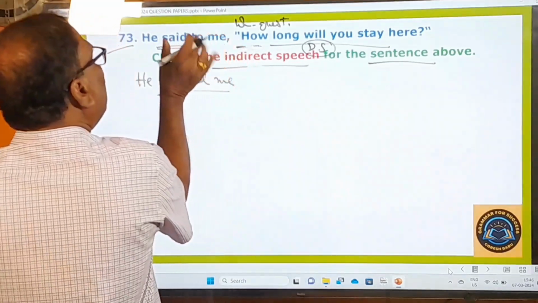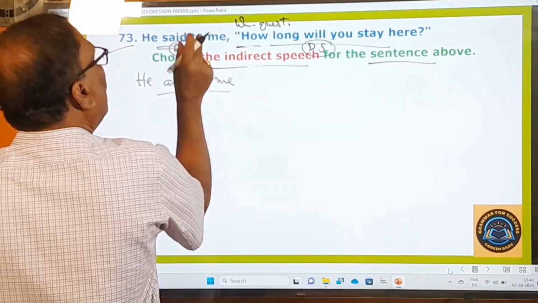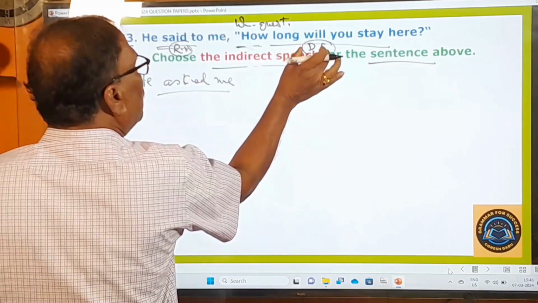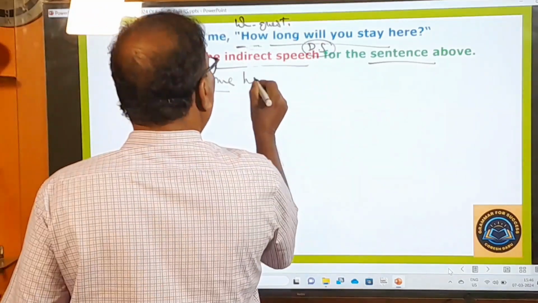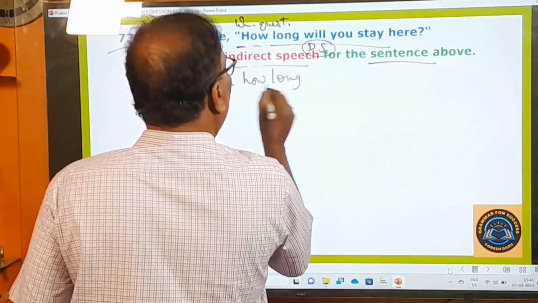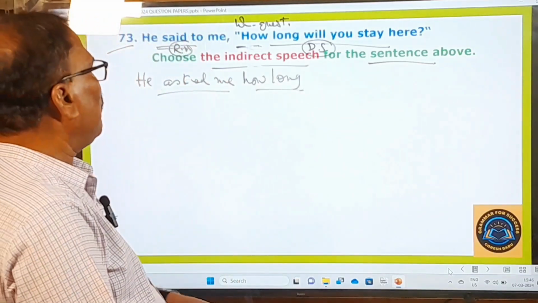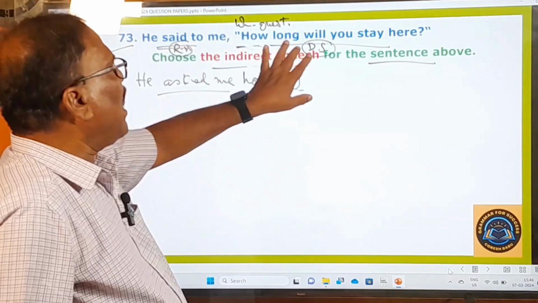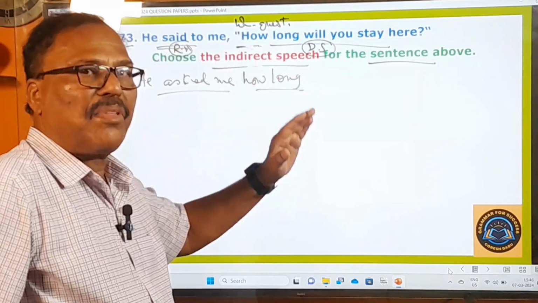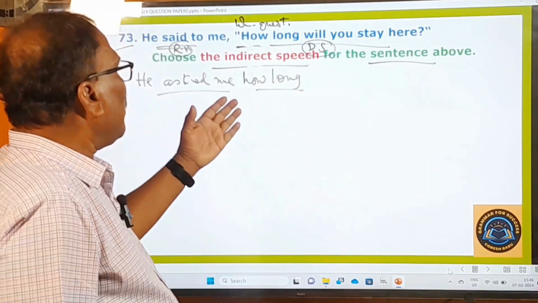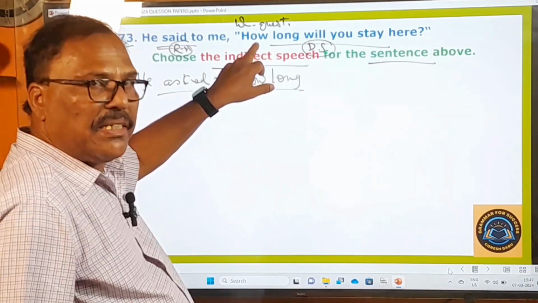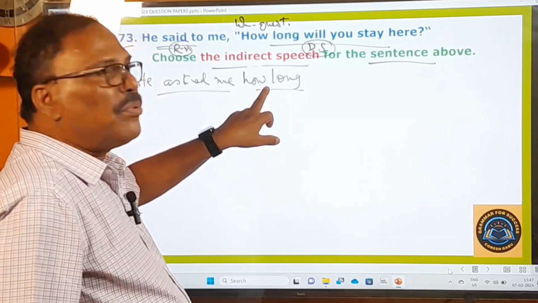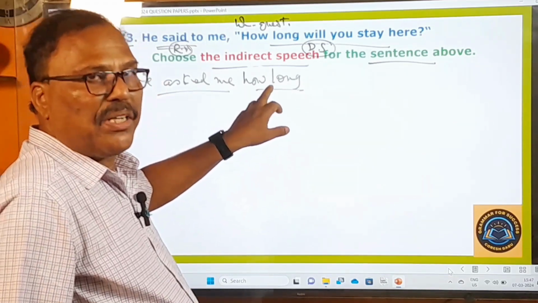So to connect this, this is called the reporting verb, you know very well. To connect this reporting verb and direct speech, we don't use any outside word, but only the same WH word we use. Generally, between the reporting verb and direct speech, we use some connecting word. But here, whatever the WH word is used in the given sentence, the same word must be used as a connecting word. That point you have to understand.